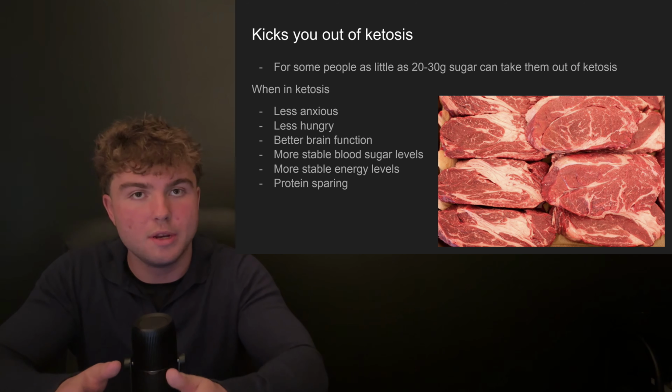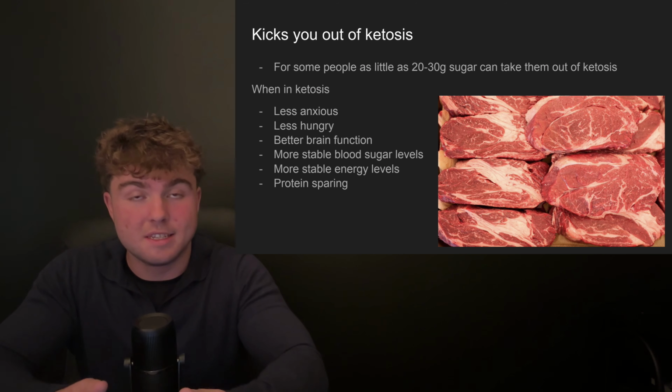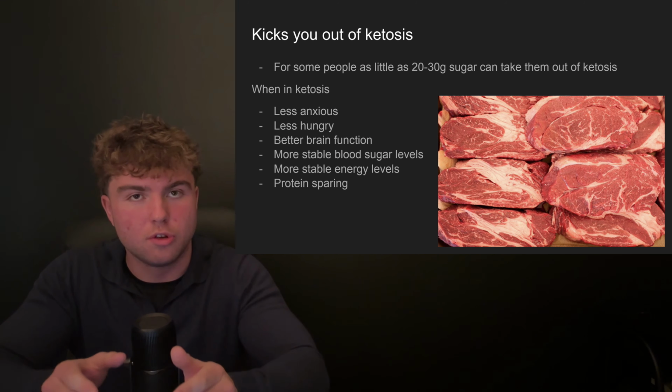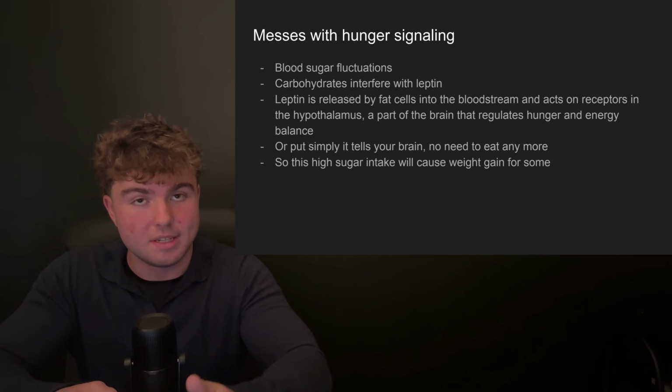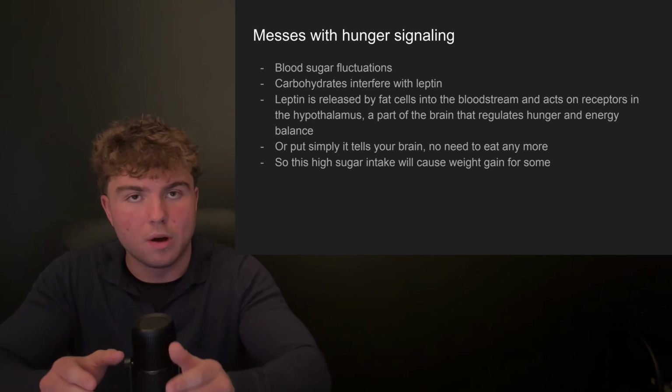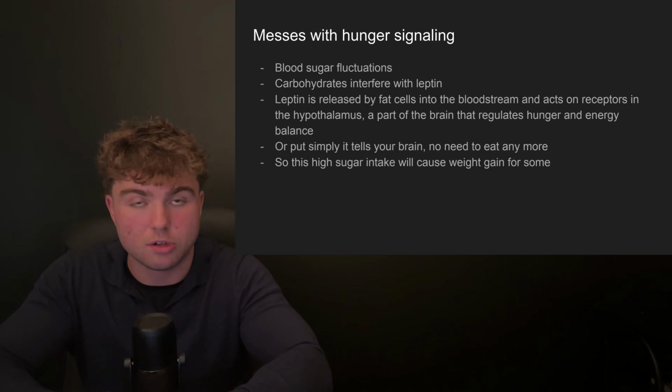However, when we have carbohydrates, it can kick us out of ketosis. For some people, all you need is 20 to 30 grams of carbohydrates to be kicked out of the state. And since honey is basically just sugar syrup, you don't actually need that much honey to be out of ketosis. Now, because of the carbohydrates, it's also going to mess with our hunger signaling. One of the ways it's going to do this is it's going to cause blood sugar fluctuations.